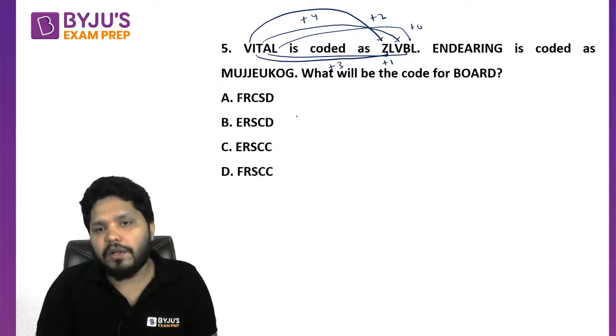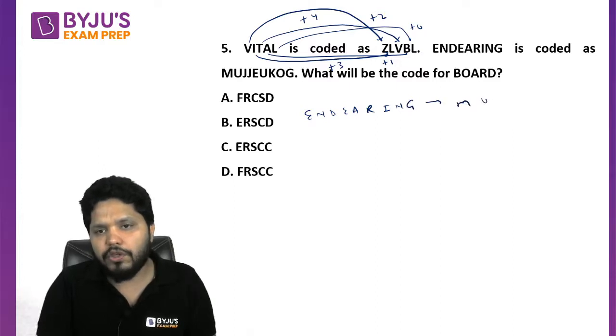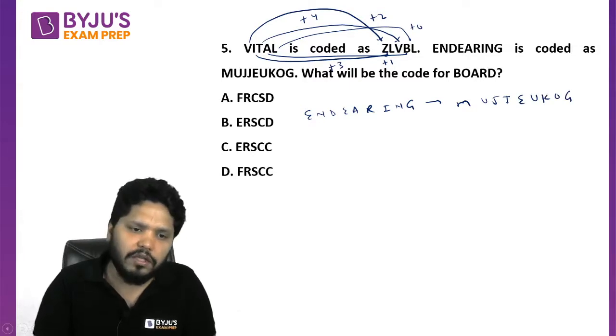Now similarly, we are talking about endearing. We have to check the pattern in endearing also. Endearing is coded as M, U, J, J, E, U, K, O, G. Now if you see, is the same pattern followed here also?